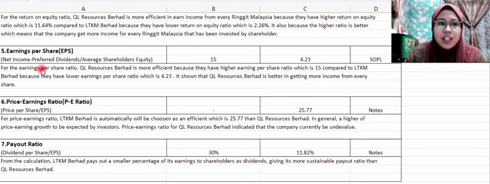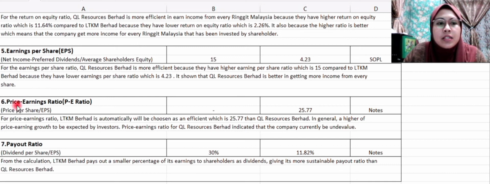Next, for the earning per share ratio, the formula is net income minus preferred dividend divided by average shareholder equity. For the earning per share, we just take the amount that is stated at SOPL. So the earning per share for QL Resources Berhad is 15 cents and for LTKM Berhad is 4.23 cents. QL Resources Berhad is more efficient because they have a higher earning per share ratio, which is 15, compared to LTKM Berhad, which has a lower ratio of 4.23. It shows that QL Resources Berhad is better in getting more income from every share.